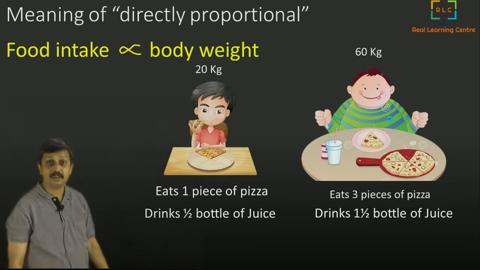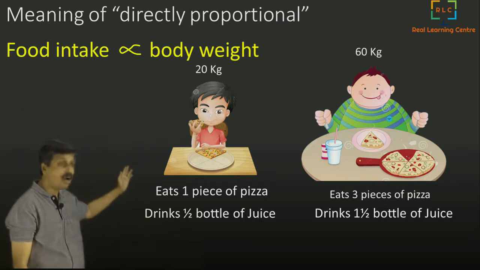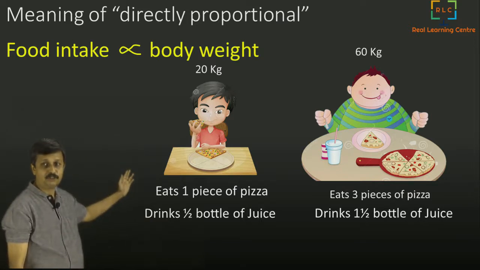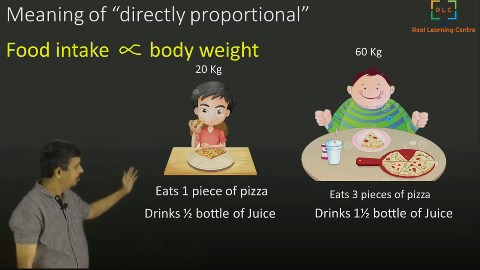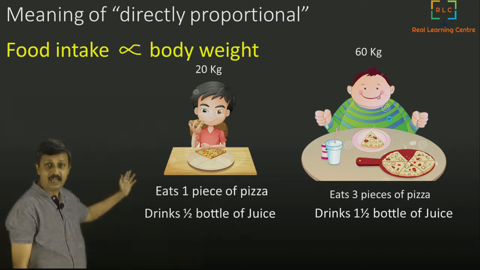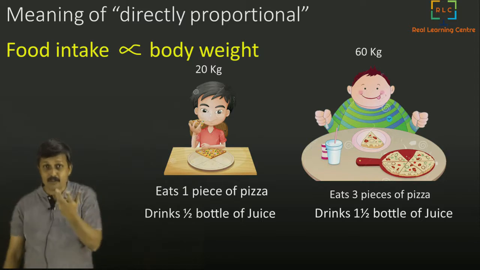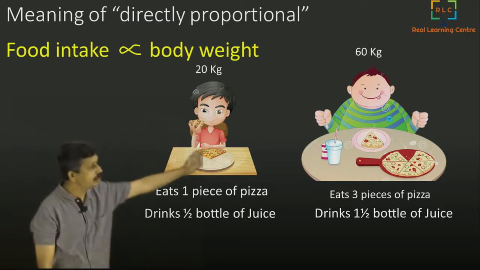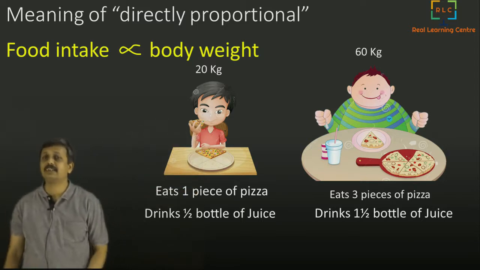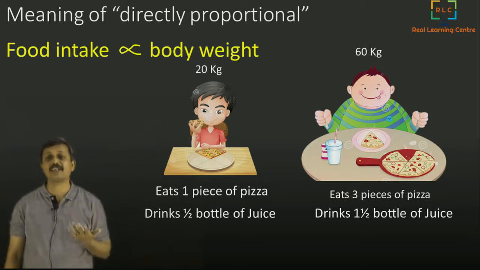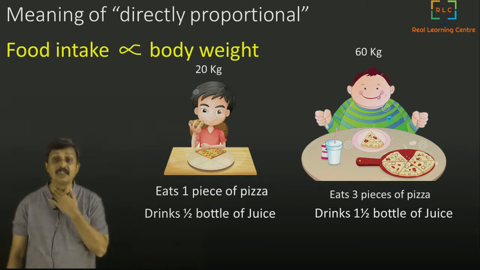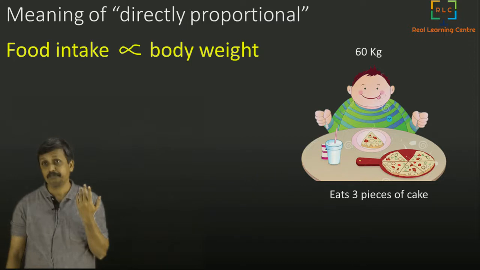Why? Because again this boy was drinking half bottle of juice. And when you actually have this directly proportional to be worked out, you will see that 3 times the bigger boy has to drink, which is 1.5. Half into 3 is 1.5. So he will drink 1.5 bottles.